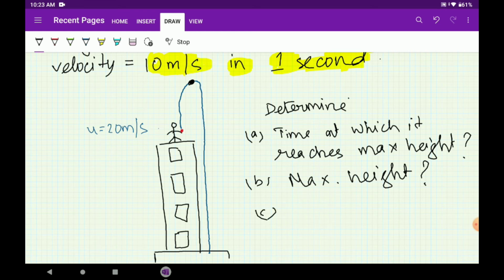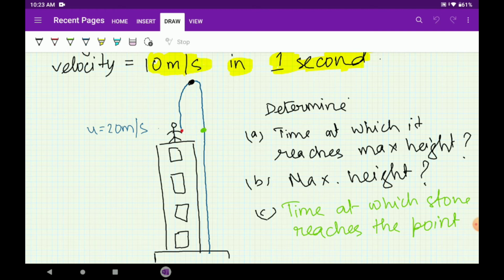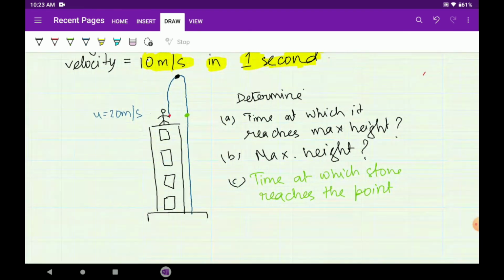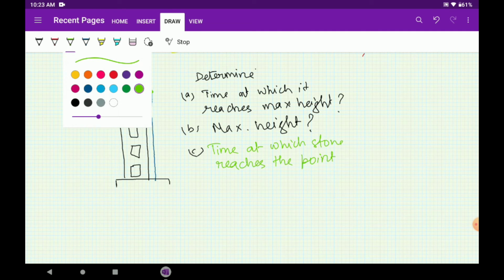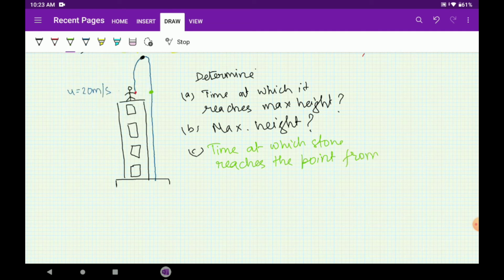And then, what will be the time at which the stone reaches the point from which it was thrown? So at what point of time the stone reaches this point? Time at which stone reaches the point from which it was thrown. I'm moving a bit down. Let me zoom out a bit, it will help. Copy the questions, I will be erasing them soon.